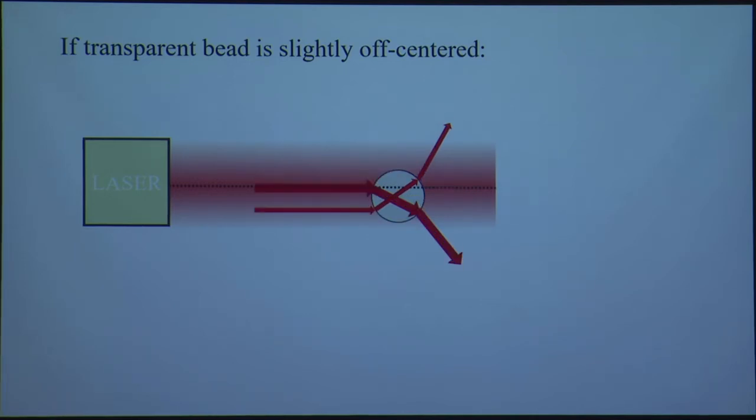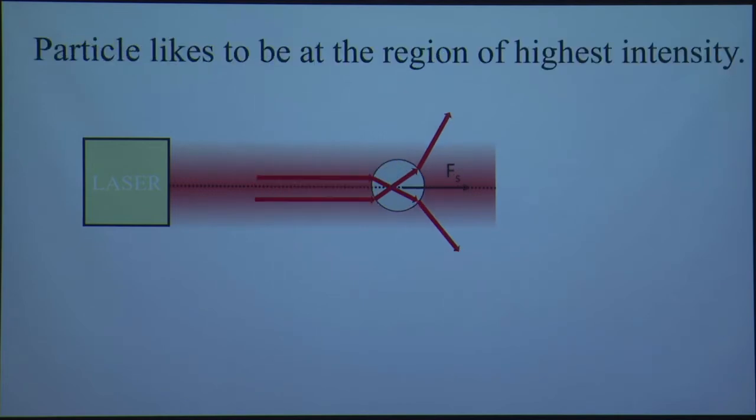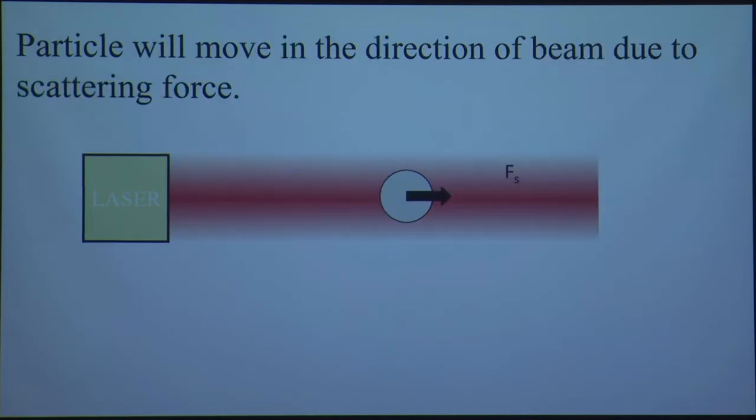Similarly, if the particle is off center on the other side, then the light that is going through the center and then reflecting through this sphere is more from this upper side, and then there will be a restoring force which will act upward, and the particle will go to the center. So here the particle likes to be at the region of highest intensity. Since we want to trap a particle, but here we have only trapped the particle in this line, it can't go up or down, but there is this scattering force that will also act, and then the particle is not actually stable.